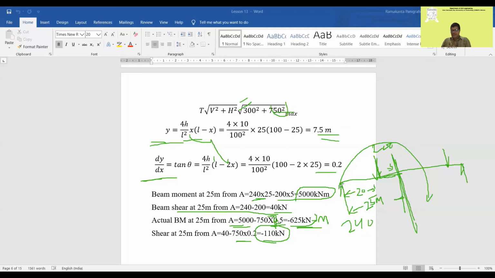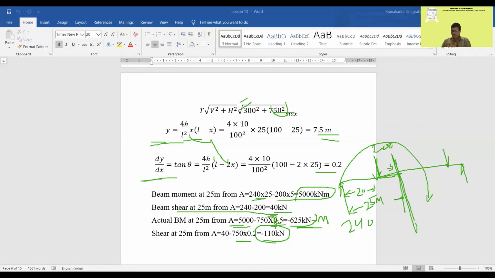Now, while analyzing the girders, we consider only live load acting on the girders. Even if we are calculating horizontal thrust for girders, due to the live load, it is different for girders and different for cables, right?